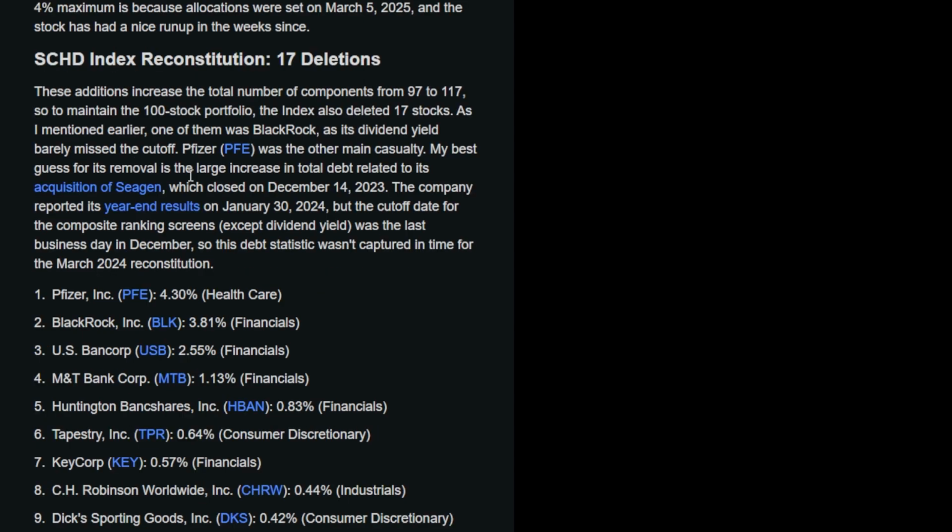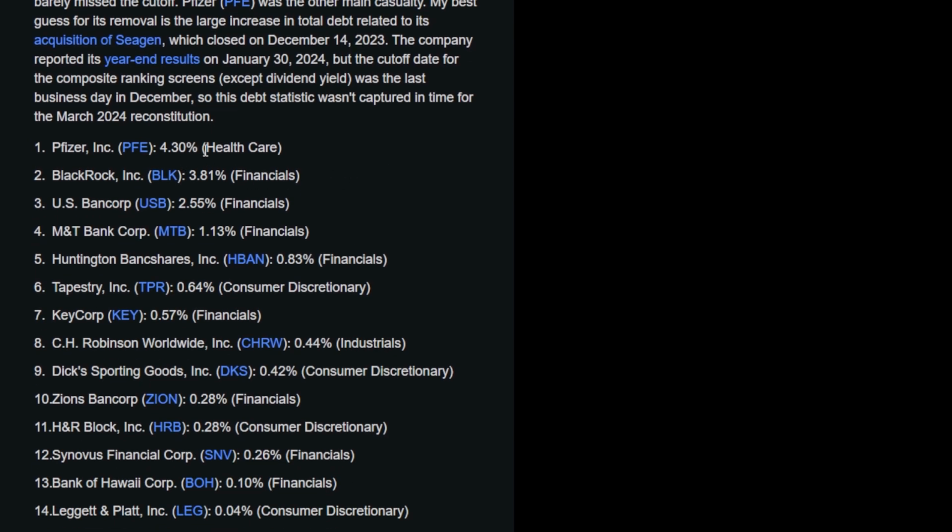Now, some of the names that were deleted from SCHD are also very important. Names like Pfizer are no longer a part of it.